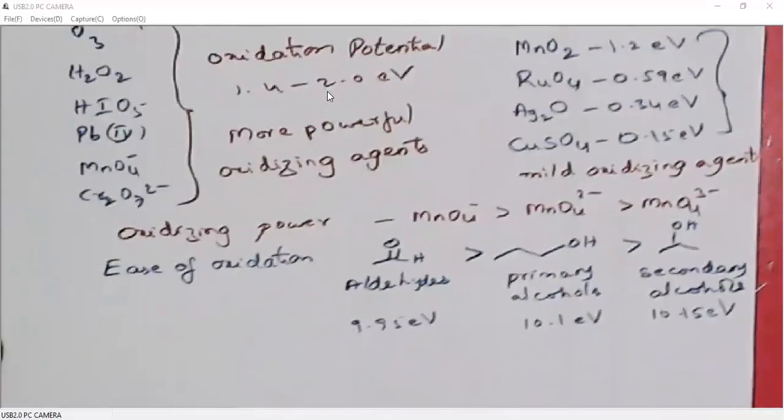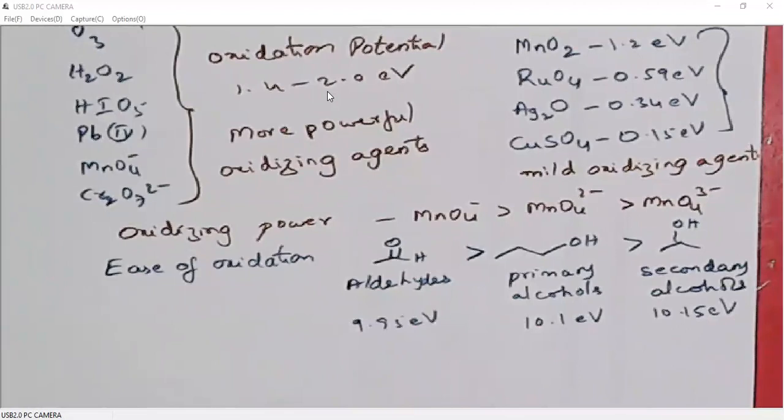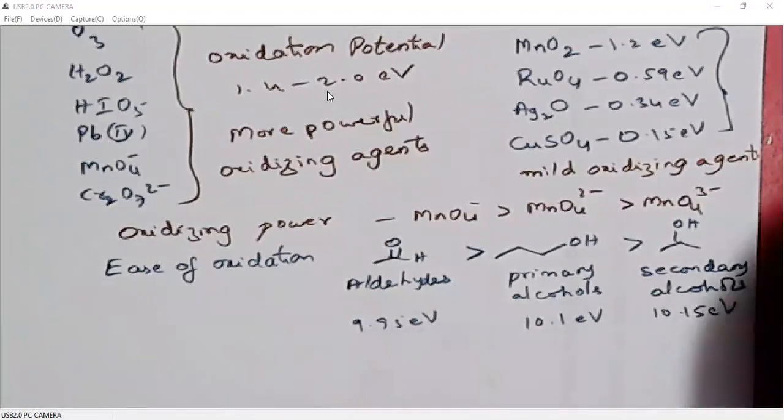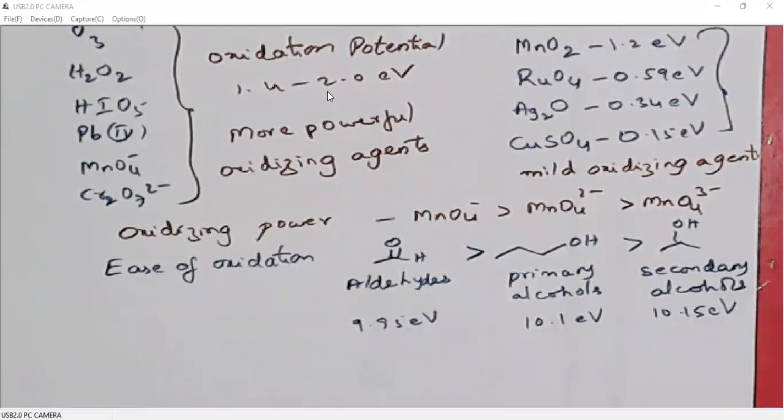To make you more appreciate the subject, I am again giving the comparisons. So aldehydes can be easily oxidized compared to primary alcohols or secondary alcohols. Among primary and secondary, primary alcohols can be easily oxidized.